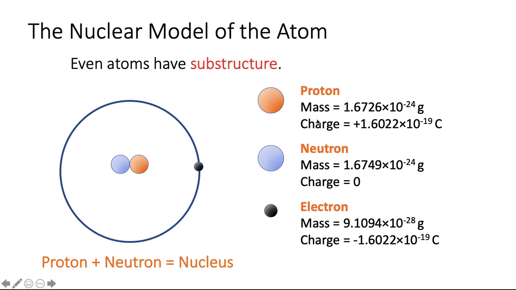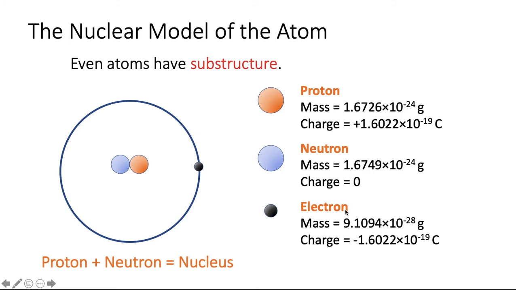Here's the proton. It has a mass of 1.67 times 10 to the minus 24th gram, and a positive charge that is exactly the opposite of the charge of the electron. That's how they can balance each other. The neutron has almost the same mass as the proton, just slightly larger, and it has a charge of 0.